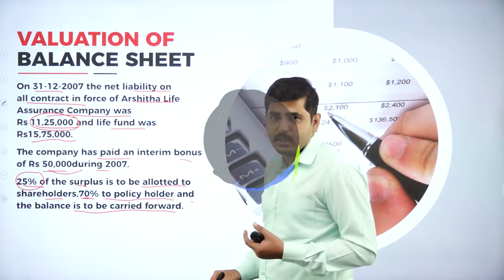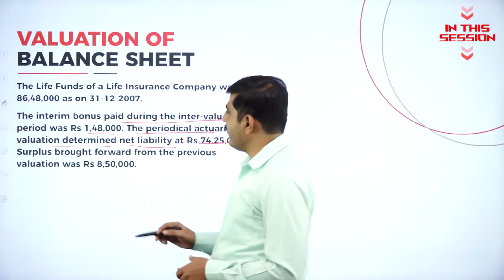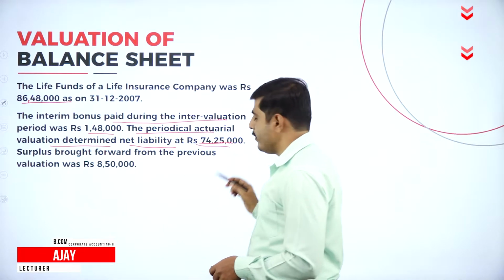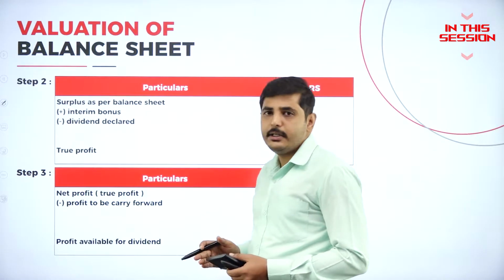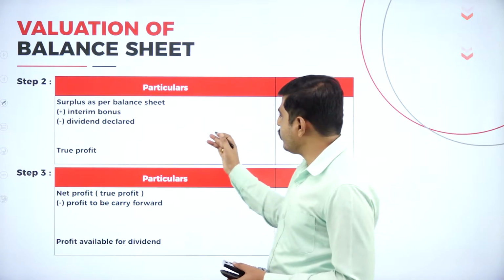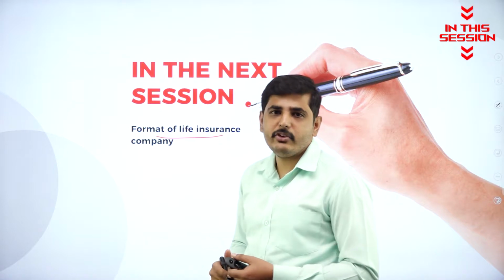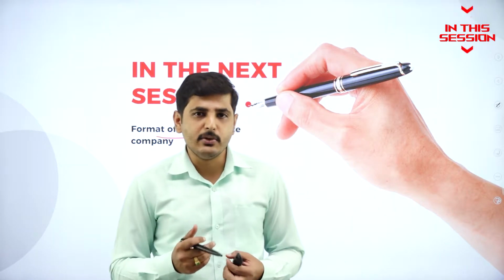So who is the shareholder? The government is the shareholder. The life fund is 86,48,000 and the net liability is... we have to identify the true profit. How to calculate true profit? Discuss about the format of life insurance company, which will be having 15 schedules.